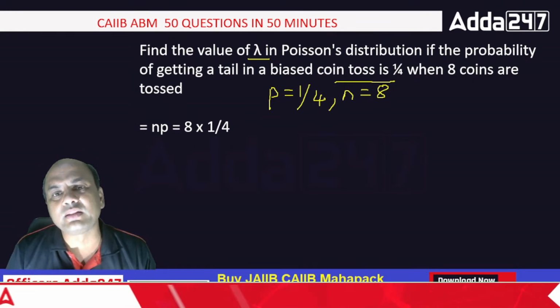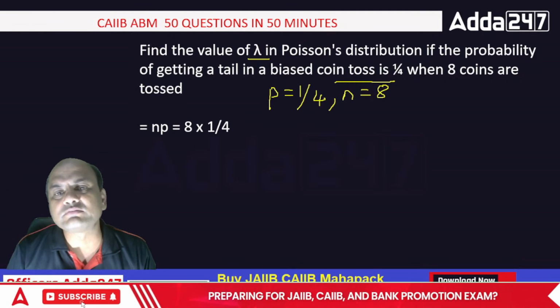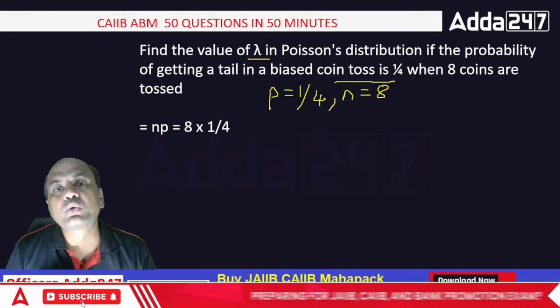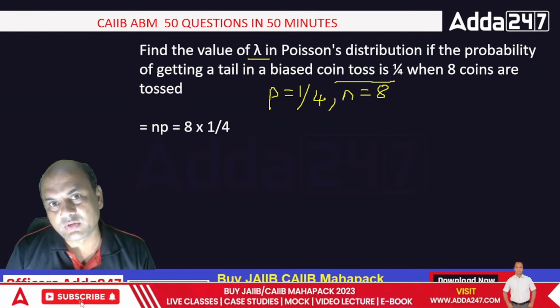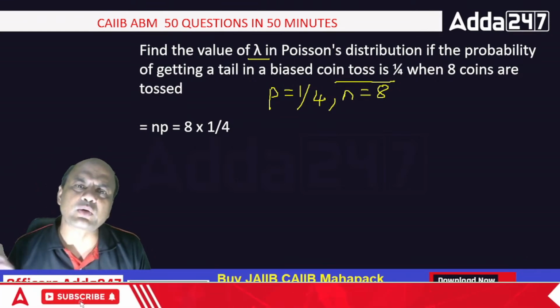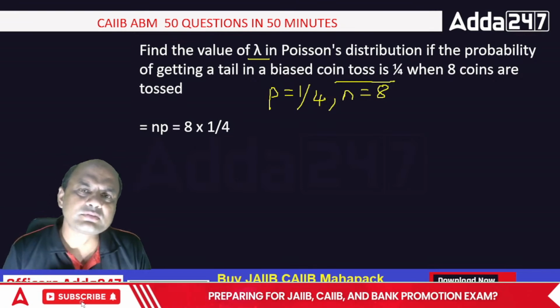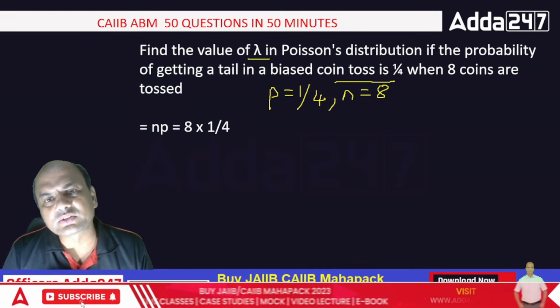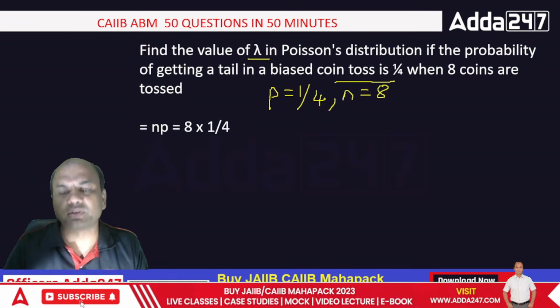100 numbers, mean. But if I want to take the mean for 2 lakh numbers or indefinite numbers, I don't know the numbers at all. The population of India is growing daily. Find the mean. You can't count it. So that becomes lambda.